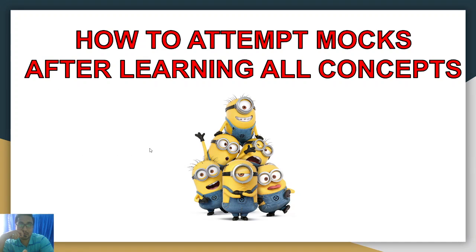Okay, you have learned all the basic concepts, and now you have to attempt mocks. You're facing difficulties like the time constraint, attempting fewer questions, and some other issues. So today we will deal with those problems with an example mock, right?